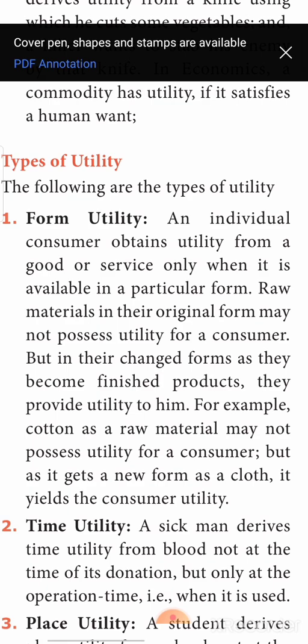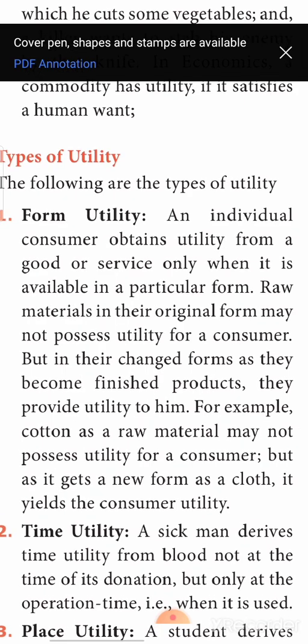First is form utility. Form utility means an individual consumer obtains satisfaction, that is, he obtains utility, only when that particular good or service is in that particular form. If the product is in a particular form, you get utility. We have so many examples for that. For example, rice. The uncooked rice grain, is it of any utility to you? Unless it is cooked into food, it is of no utility for us. It cannot satisfy our hunger.